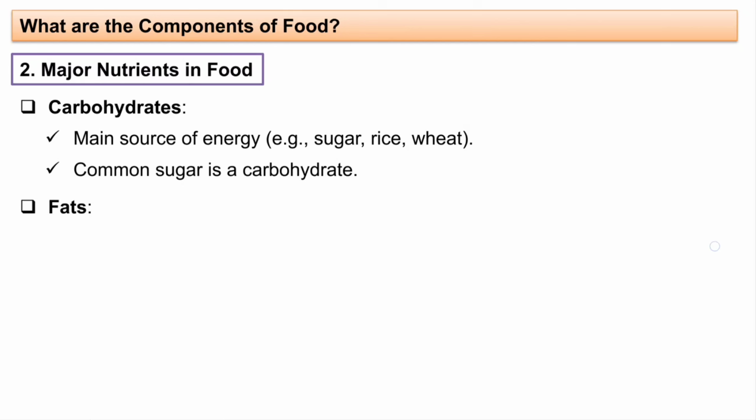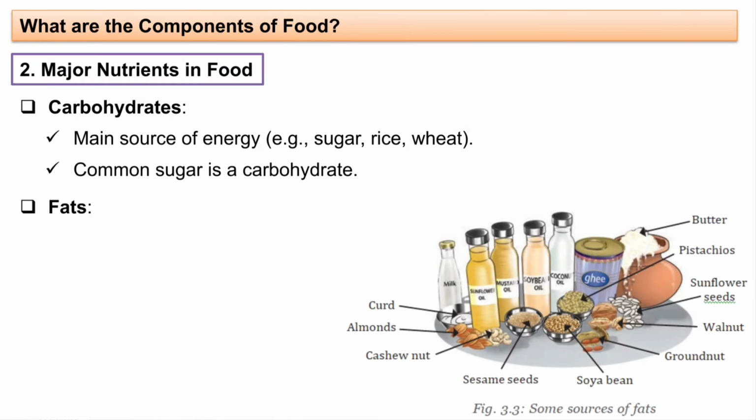Next we have fats. What are fats? Some sources of fats are butter, sunflower seeds, walnut, groundnut, curd, almonds, cashew nuts, sesame, soya bean, ghee. These are the sources of fats, and these healthy fats are important for your body. But there are so many unhealthy fats also available in the market that we call junk food, like potato chips, french fries, burger, pizza. All these things are unhealthy fats and you should avoid eating them.